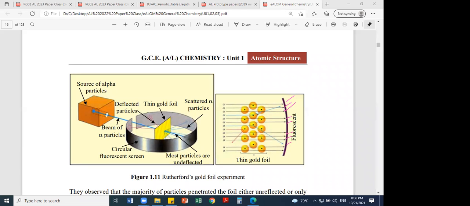The other ones are scattered. It's like diffraction in other words, right? So the path changes, the blue one. All the other black ones are undeflected. So this is evidence that matter is not continuous. You think it's continuous, either solid or liquid or gas, all three physical states, but it has a discontinuous nature. This is one evidence. That means the size of the alpha particle is smaller than the space between the atoms, the internuclear distance.